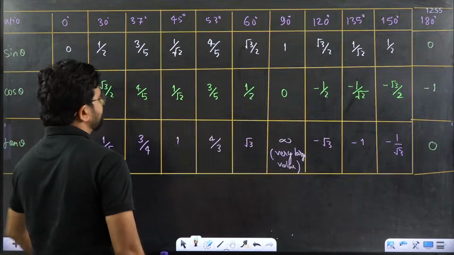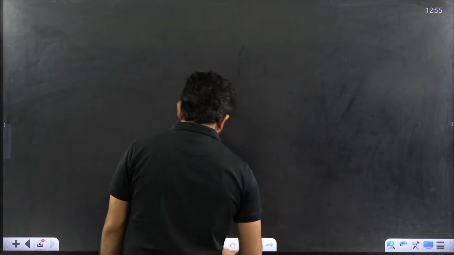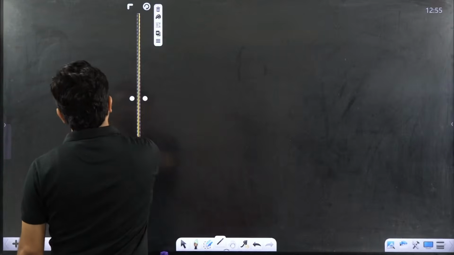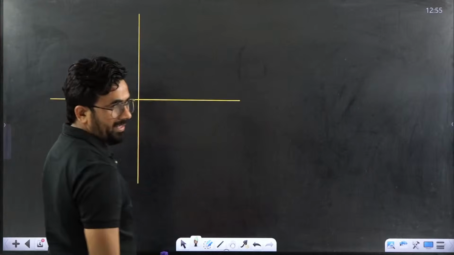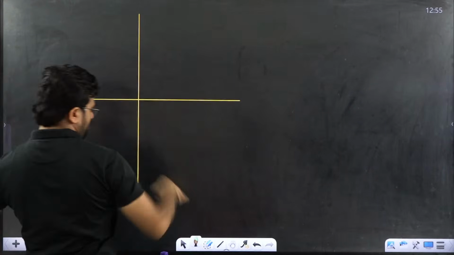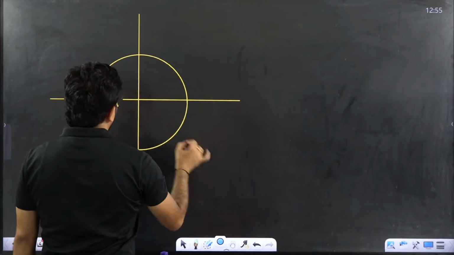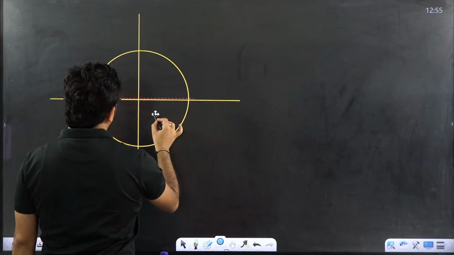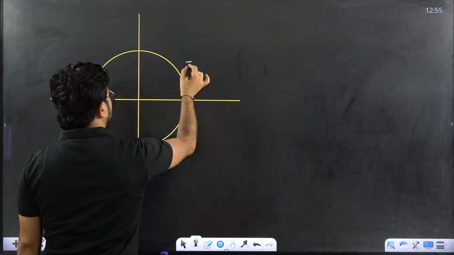Okay, now listen. Next thing I am telling you, please understand it. We write here quadrants. This is a quadrant. Suppose I am taking a circle. If you put this circle here like this, this is the circle. So this side we call the first quadrant.